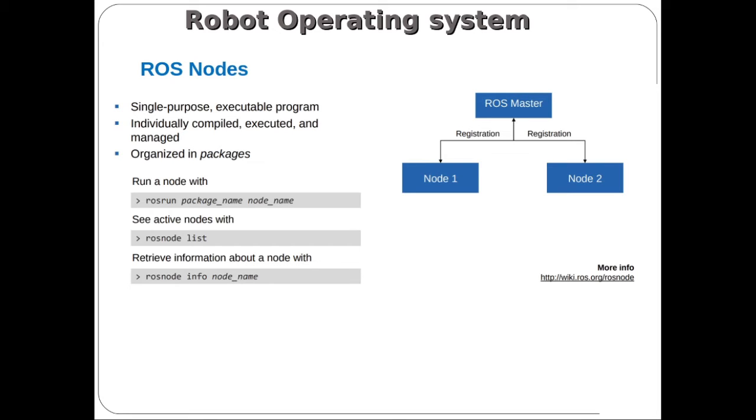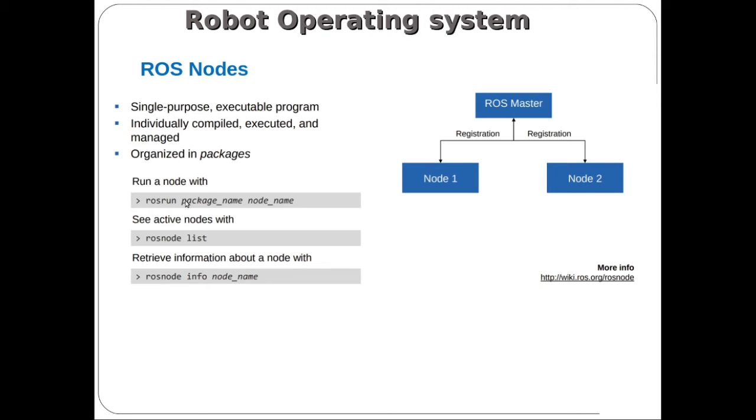For that we are using a ROS launch file. A launch file is required to run multiple nodes at the same time. If you want to run a single node, we have the ROS run command. rosrun is a command to run a single node, and after the rosrun command you have to specify the package name where your program node is stored inside your ROS file system.